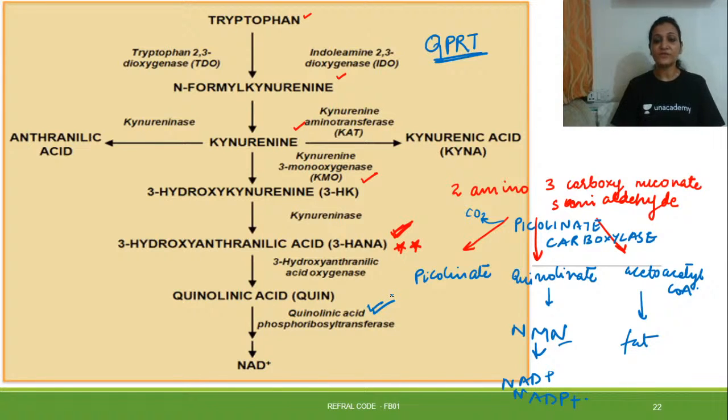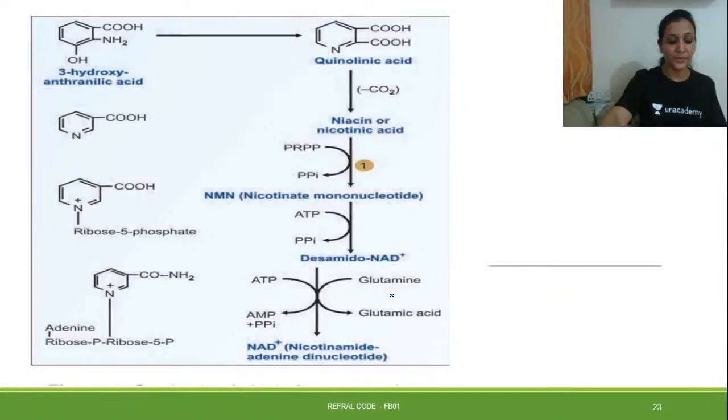This is the enzyme which is responsible for formation of NAD and NADP. So we have seen how your glucogenic pathway occurs, how your ketogenic pathway occurs, and then how the formation of NAD and niacin occurs with the help of tryptophan metabolism. Here, this is in the form of structures.